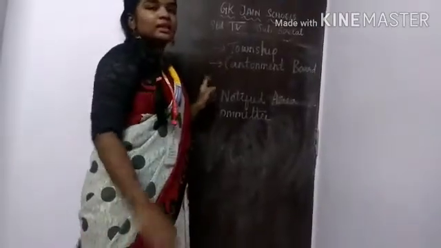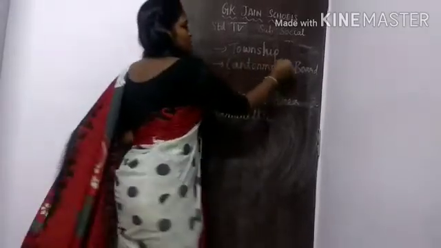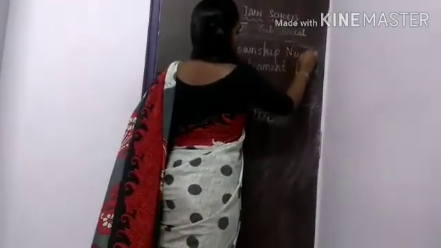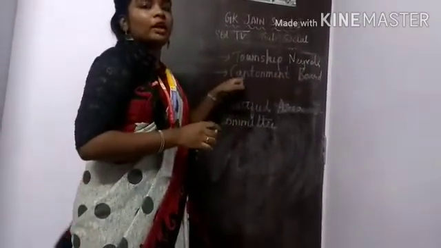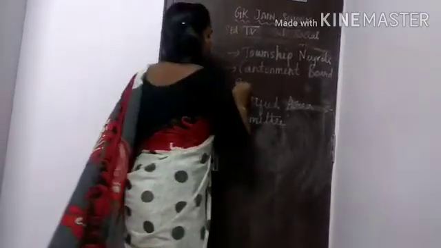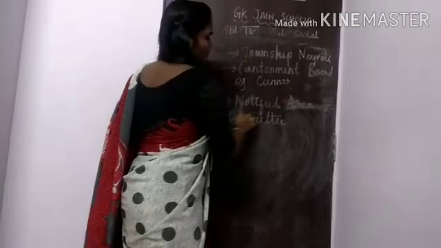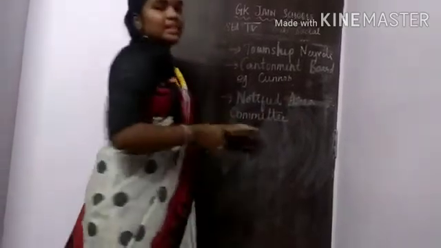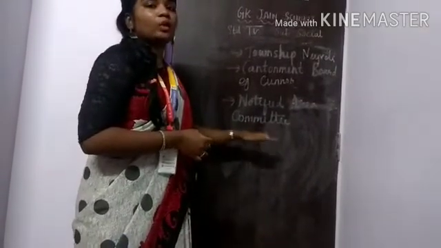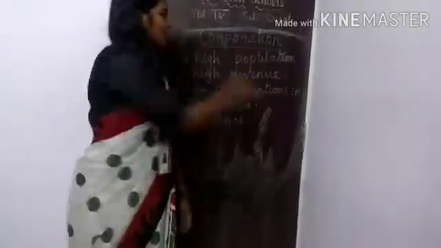The following come under the municipalities. Townships, for example Neyveli. Cantonment Board. Cantonment Board is a military or police quarters. For example, Kunnur. Notified Area Committee is established to take care of a town that is not yet developed.